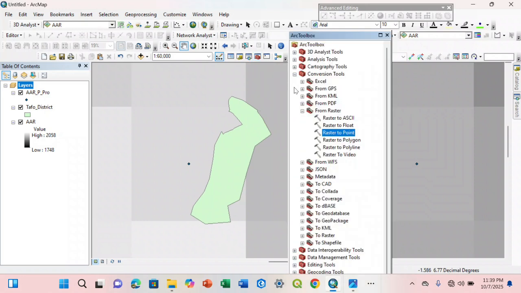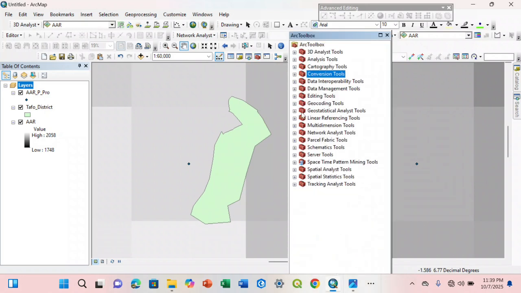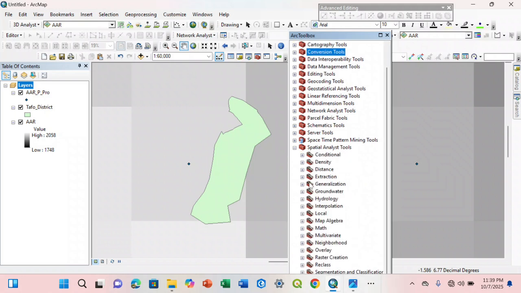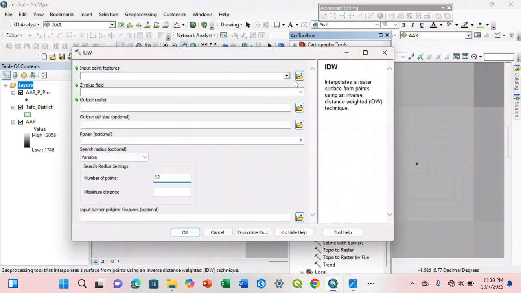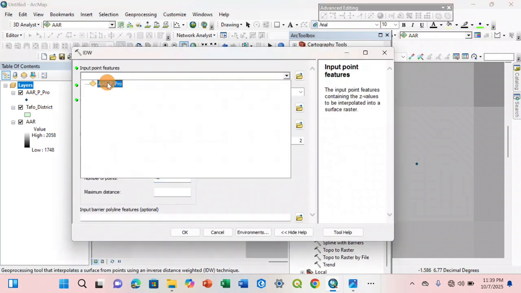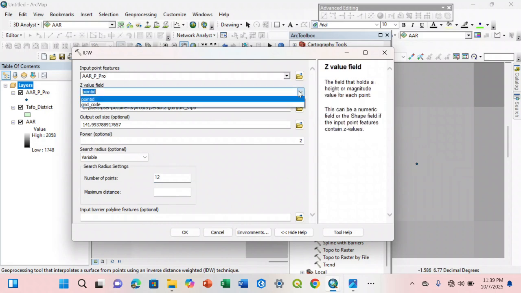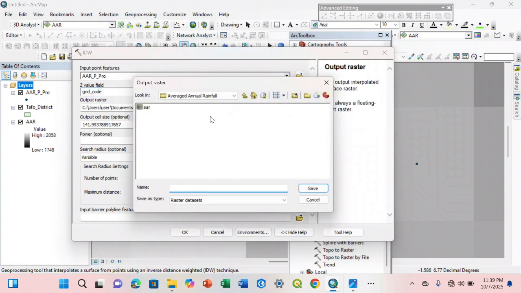You go to ArcToolbox, then we will go to Spatial Analysis tool, then we will go to interpolation, IDW. So you select the projected point. At the Z value you will choose grid code, then you specify where you want it to be saved.